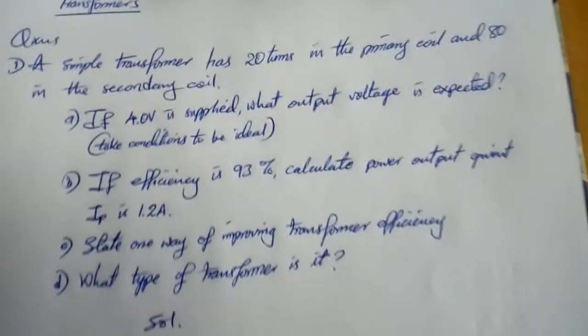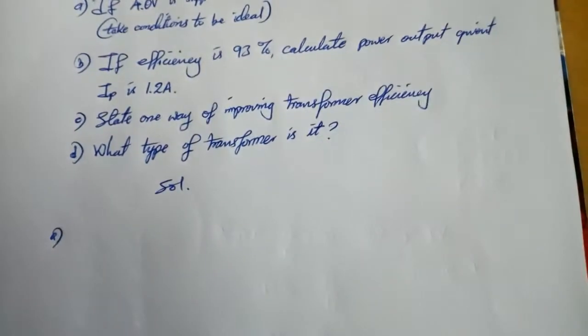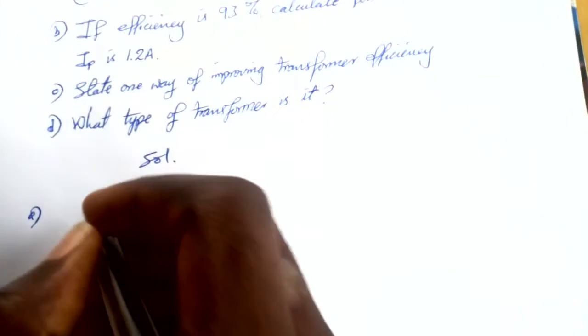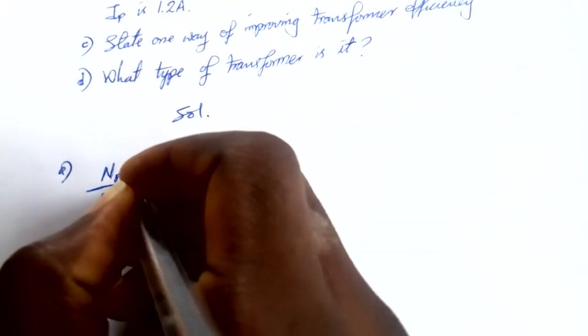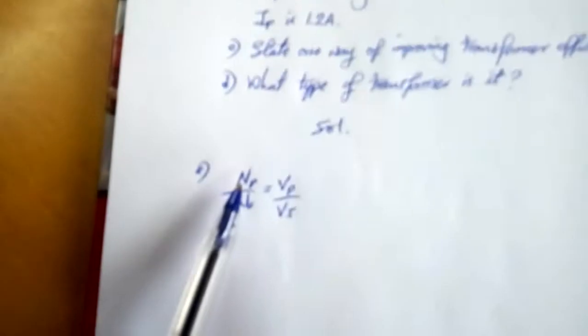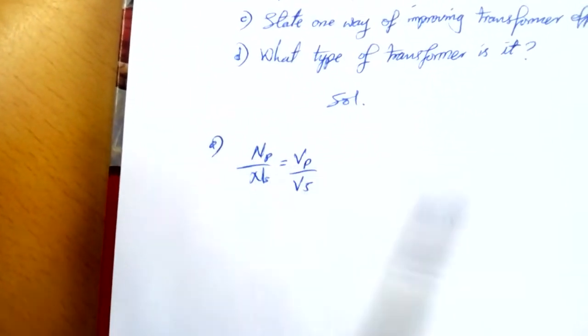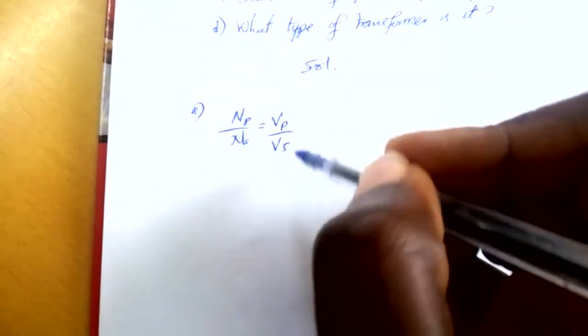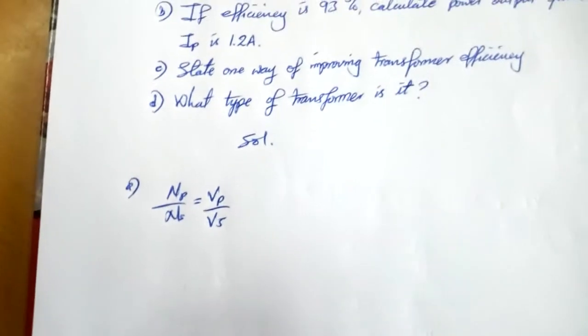So I'll use the transformer equation, just part of it, to help me solve the question. I'll say number of turns in the primary over secondary. Since I've written primary here, then my voltage is going to be voltage in the primary over voltage in the secondary. If I had begun with number of turns in the secondary here, even voltage would have been secondary there, but current is always the opposite of the two. I think we did that in the previous videos on transformers.